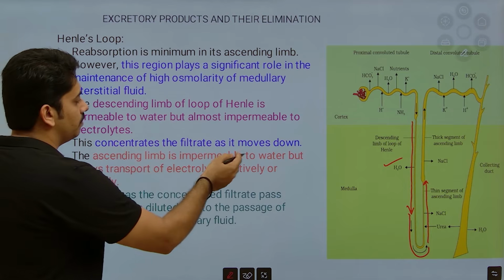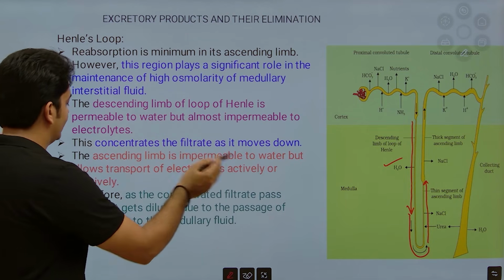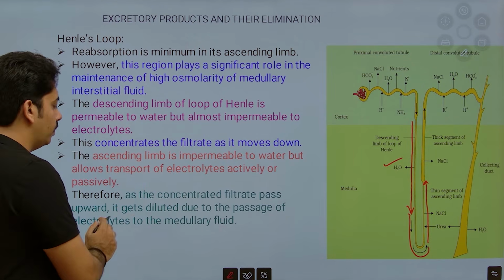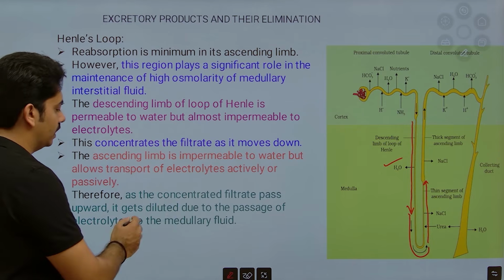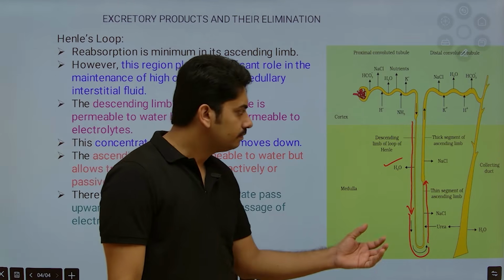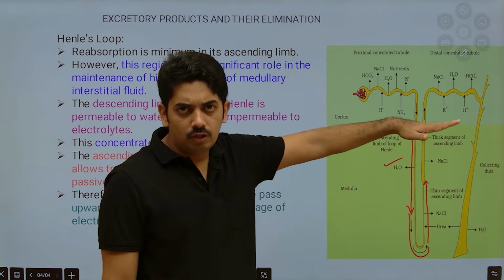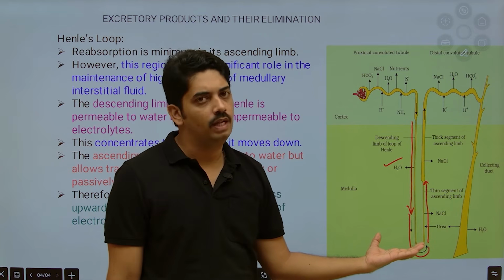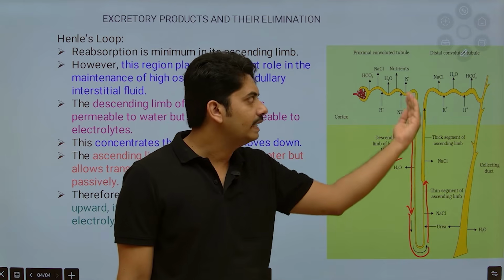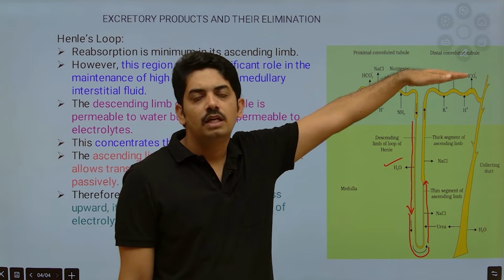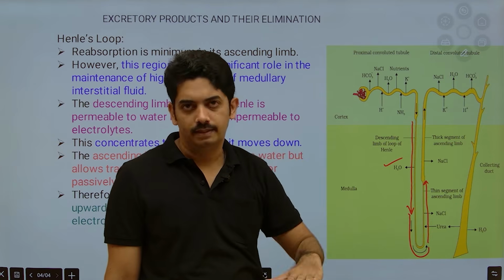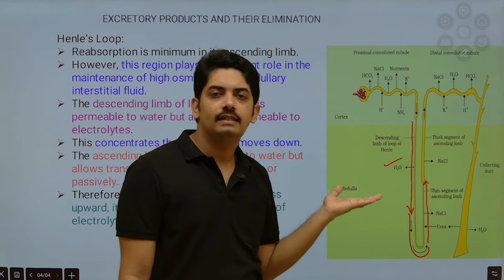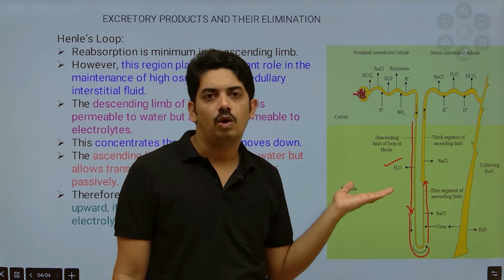Ascending limb of Henle is impermeable to water but allows the transport of electrolytes actively or passively. Therefore, as the concentrated filtrate passes upward, it gets diluted due to the passage of electrolyte to the medullary region. So whatever the glomerular filtrate which is entering the medulla region maintains high osmolarity. And the same glomerular filtrate, when it comes back to the cortex region, should maintain the osmolarity of the blood. That's why most of the electrolytes are reabsorbed to maintain the medulla region with the high osmolarity.